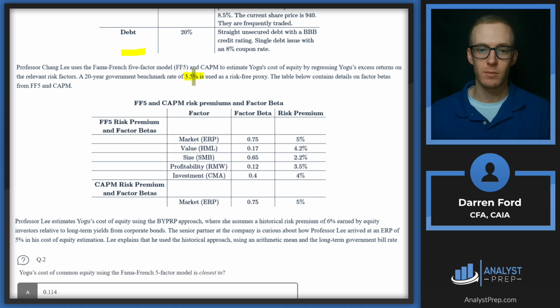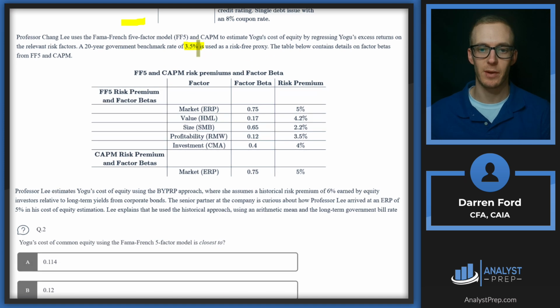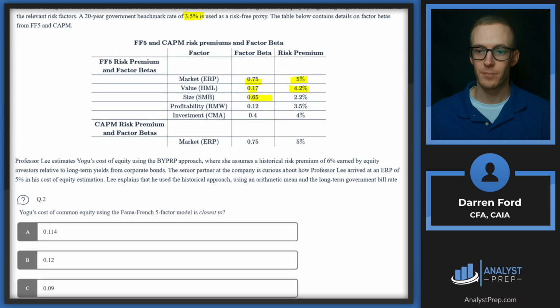So this risk-free rate is also going to be important. The Fama-French is basically going to be the risk-free rate, and then we add to that these betas multiplied by each of the risk premiums, since these factor betas tell us what Yogu's exposure is to each of these risk premiums. So we're going to multiply out all these betas, add the risk-free rate to it, and that's going to give us our cost of equity essentially.